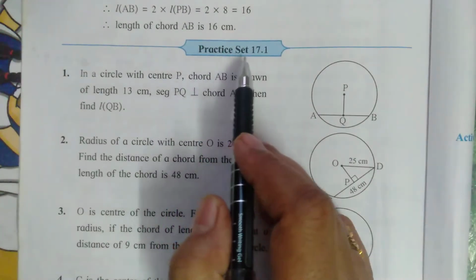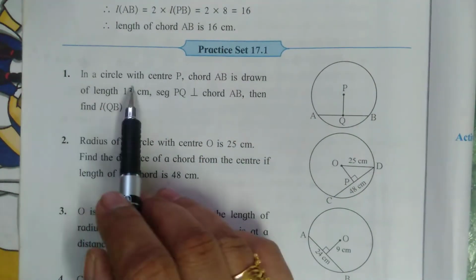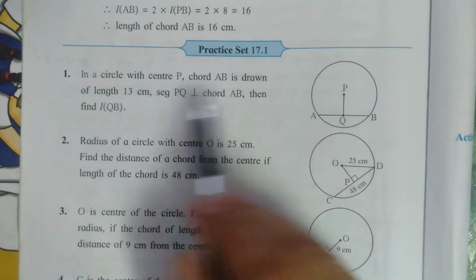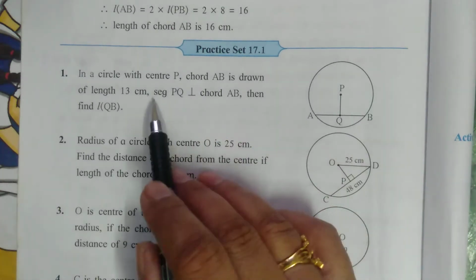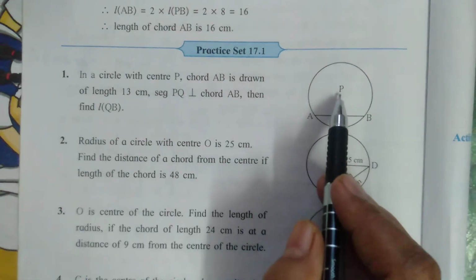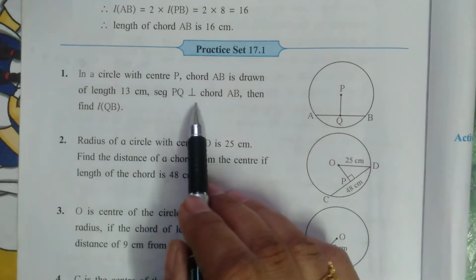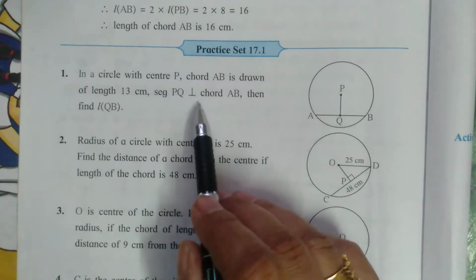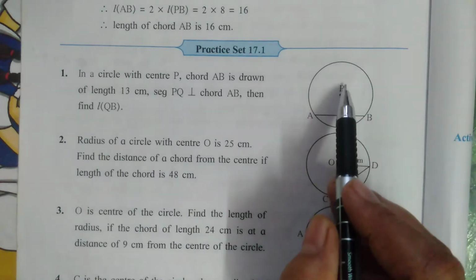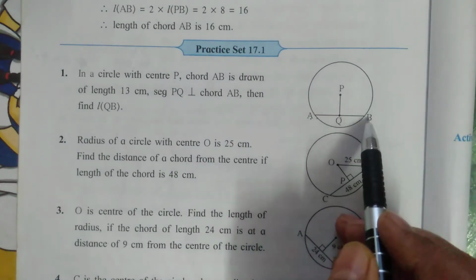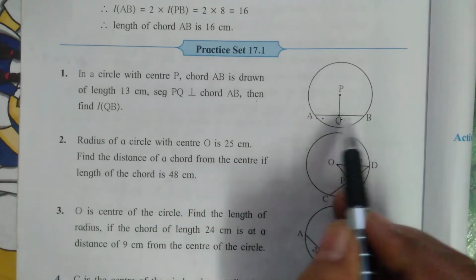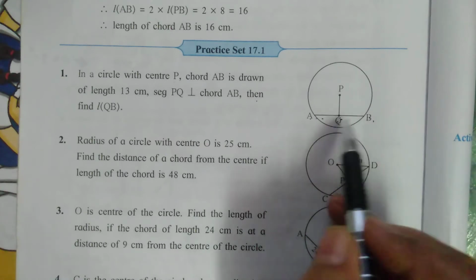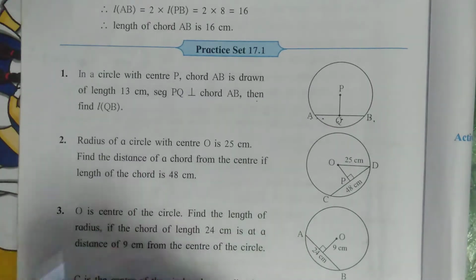Let us move to practice set 17.1. In the first question, in a circle with center P, chord AB is drawn of length 13 centimeters. So here the length of AB is 13 centimeters and the center is P. Segment PQ is perpendicular to the chord AB, meaning it bisects the chord AB. Then find the length of QB. By using the first property, it is easy to calculate the length of QB.